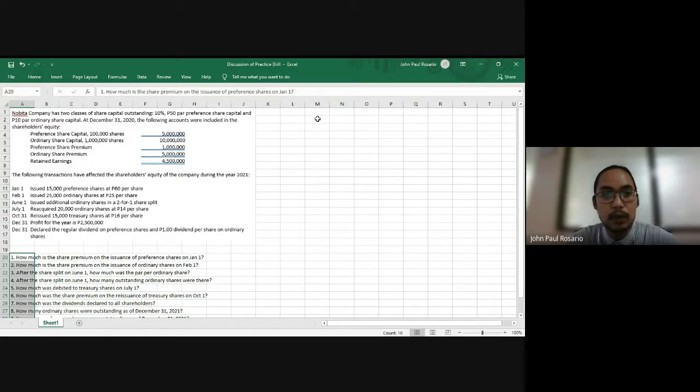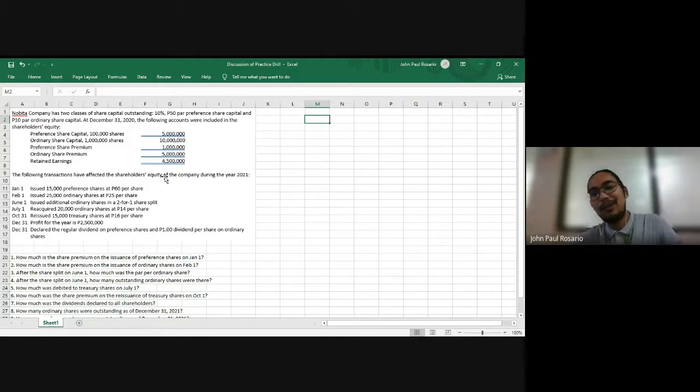Since subscription and issuance occurred on the same date, there is no need to journalize the subscription of the shares. You can directly debit cash and credit the preference share capital and the preference share premium.